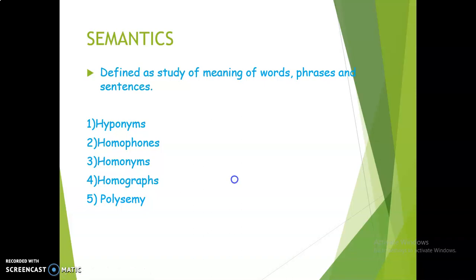So let's understand what semantics means. Semantics is the study of meaning of words, phrases, and sentences. So the above said terms come under the category of semantics: hyponyms, homophones, homonyms, homographs, and polysemy.